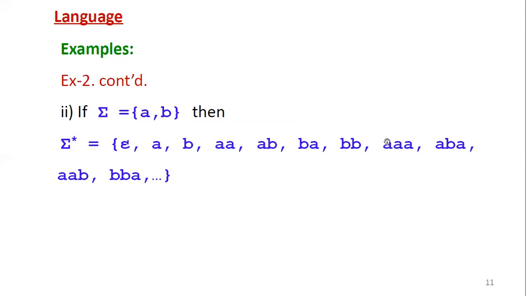Then 3 symbol combination strings: aaa, then aba, aab, bba, then bbb, and so on. Then 4 symbol combinations, then 5 symbol combinations, and so on, infinite. Now sigma closure is a set of strings of the symbols a, b from an alphabet sigma. So again, this is a language.